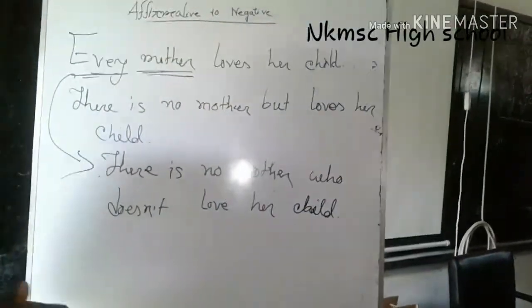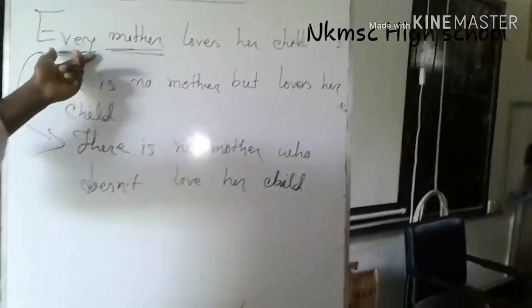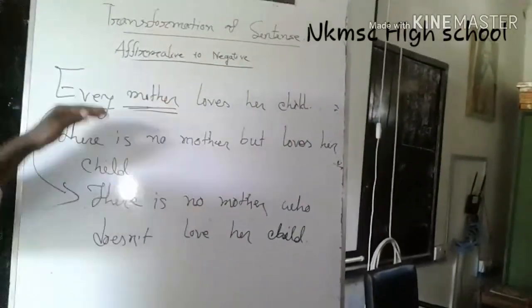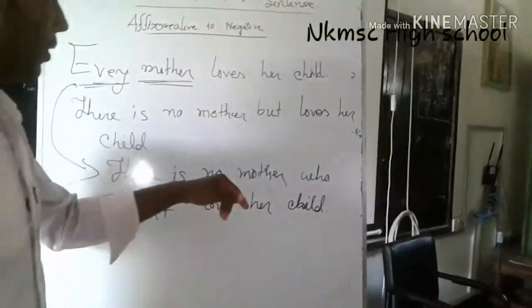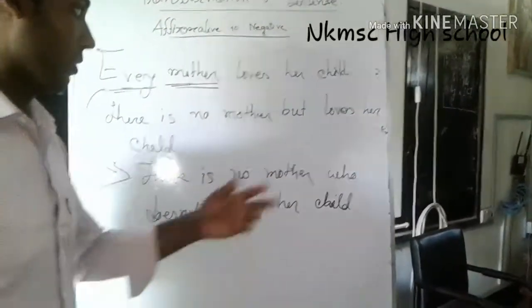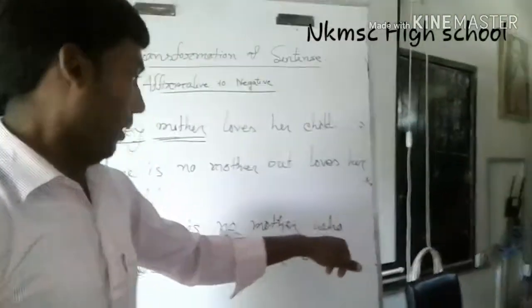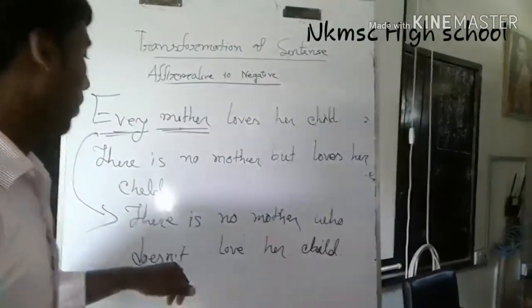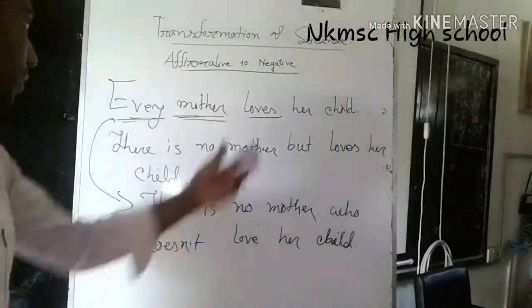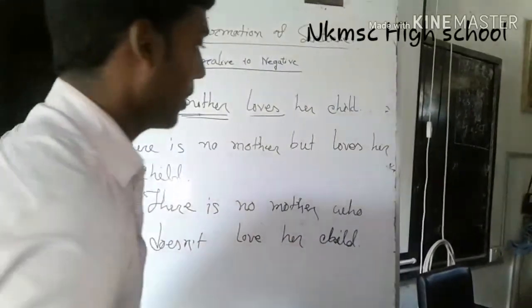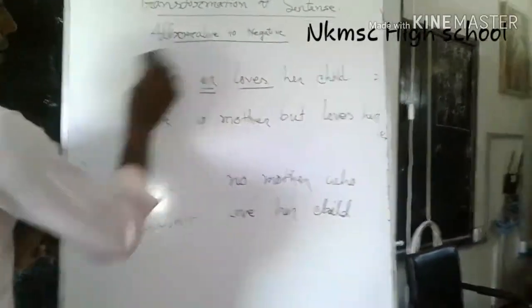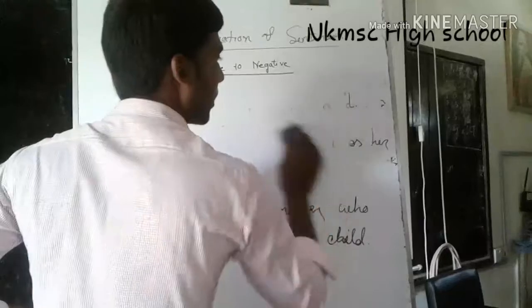Dear students, when you see every plus noun, you will write there is no, and after that the noun mother, and after writing mother you will write who and does not. Why does not? This is the present indefinite tense, so we will write does not and love her child.